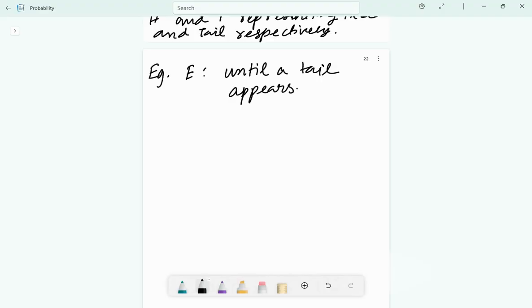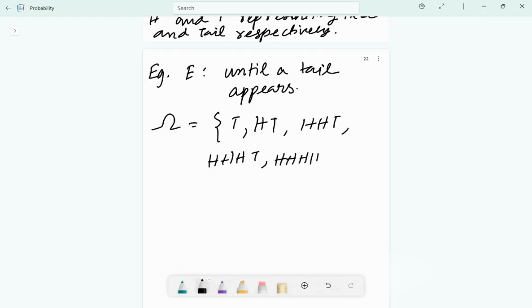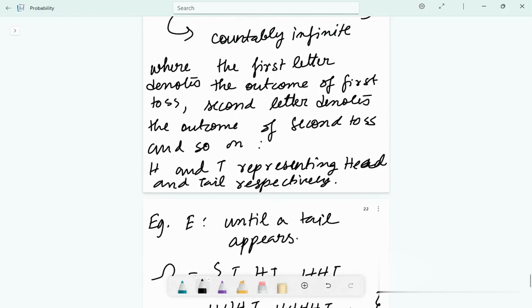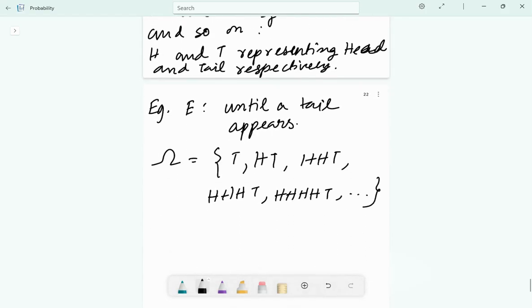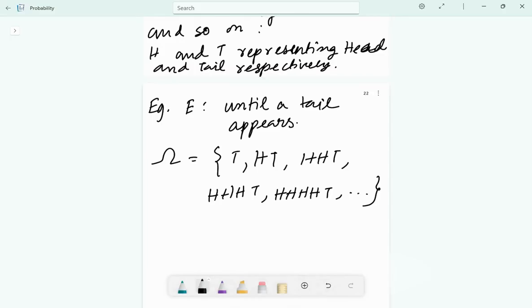Same trick. How will we write it? Omega will be, first will be T, then H and T, then 2H, then T, then 3H, then we'll have a T, then 4H, then we'll have a T, and so on. And we'll write exactly the same thing, just change it. Where the first letter denotes the outcome of first toss, second letter denotes the outcome of second toss, and so on. H and T representing head and tail respectively. That's all.